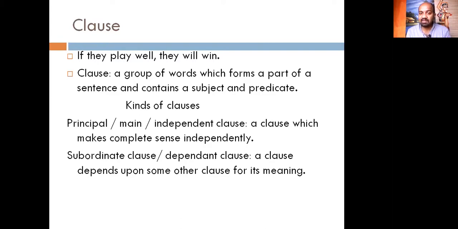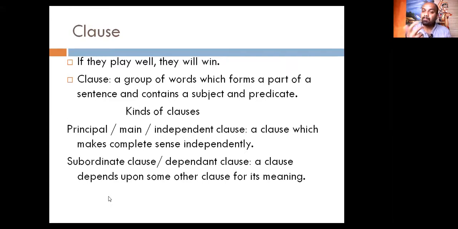The subordinate clause in this sentence is the if clause we discussed, "if they play well." This is a subordinate clause. Why? Because it is a clause that depends upon some other clause for its meaning. It depends upon "they will win" here. "If they play," what? If you end the sentence there, it is incomplete and doesn't make any sense.